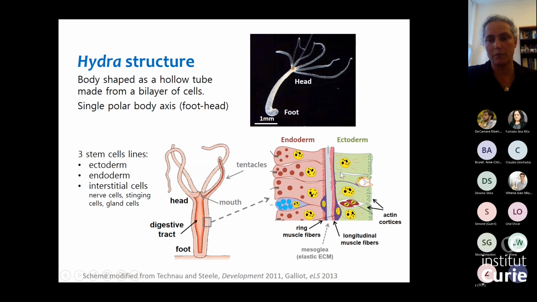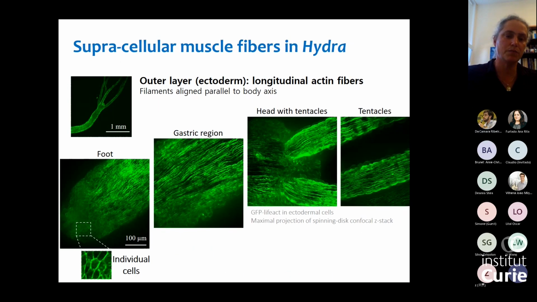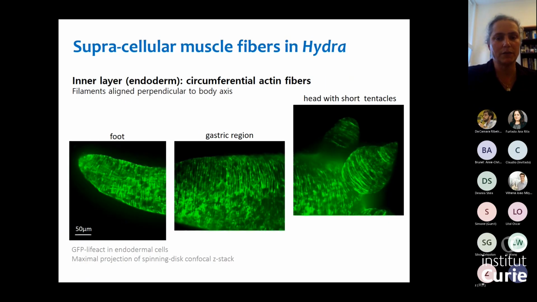These muscle fibers are on the basal side of both of these epithelial layers, and they're oriented in perpendicular directions. So if you look at the outer ectoderm, you can see this beautiful array of supracellular fibers going all the way across the entire animal. You can see here the scale of individual cells, and you can appreciate that these are really supracellular fibers that can mechanically connect across millimeter scales. In the inner layer, you have a perpendicular layer of supracellular muscle fibers. Here you see these fibers in a small hydra, and you can see that these are circumferential along the body.